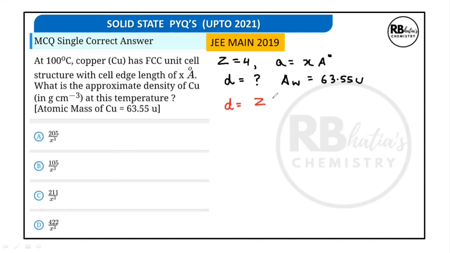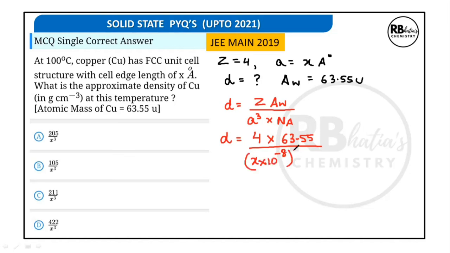Density is equal to Z into atomic weight, that is the molar mass, upon A cube into Avogadro number. So we need to find out density in gram per cc this time. Since density is needed in gram per cc, we put Z. Let this atomic weight be substituted in gram. The value is going to be 63.55 in gram upon, this is A cube. A cube is going to be X into 10 to the power minus 8 whole cube. Why?